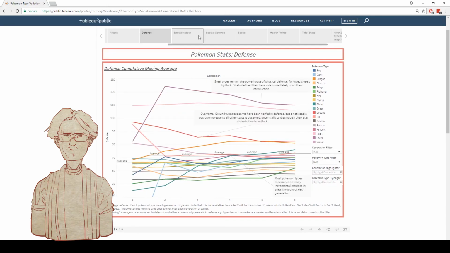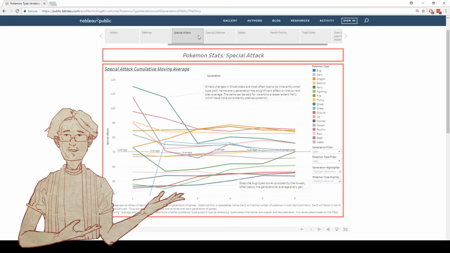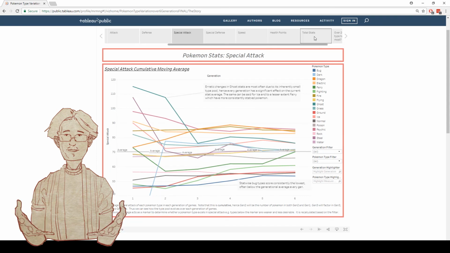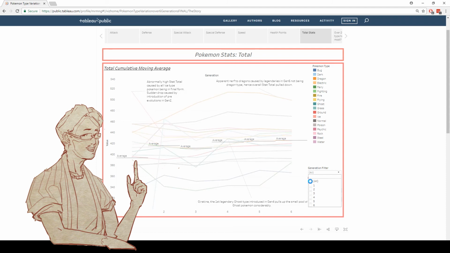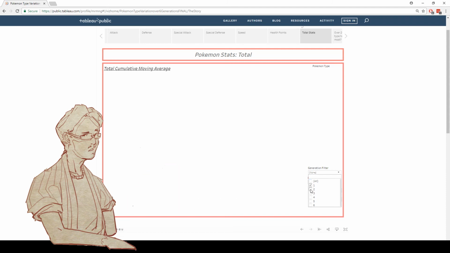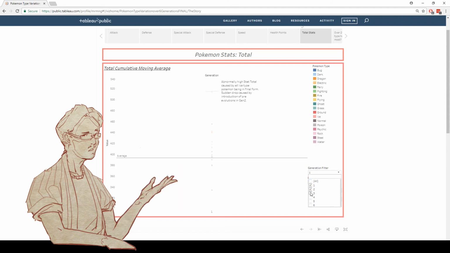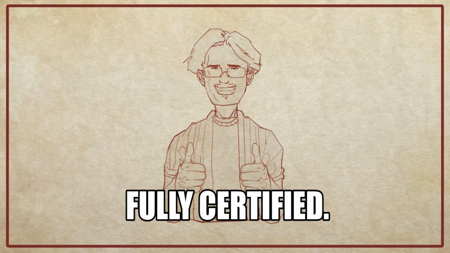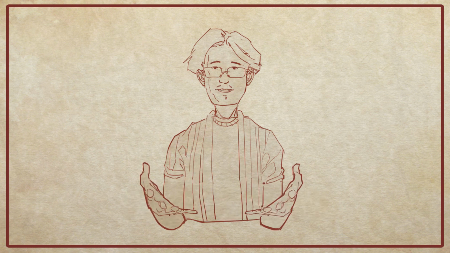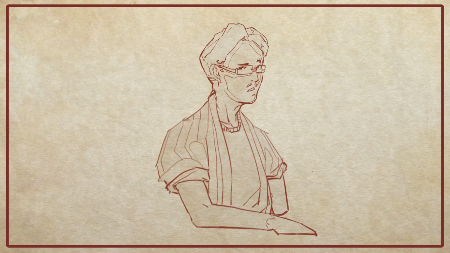For those of you who have somehow made it this far into the video, I've outputted the visualizations online on the Tableau public servers for you to look at and fiddle with yourself. You can filter and highlight a number of things using the control panel, so let me know what you find in the comments. I'm pretty sure someone who's hardcore into Pokemon can see things a casual like me cannot. All of the resources are also free to download, including Tableau, so if an incompetent internet idiot like me can do something like this over the course of 2 weeks, just imagine what someone who's actually good at this can do. I'm also fairly sure I've made some hideous oversight or mistake, which someone will undoubtedly correct me on.